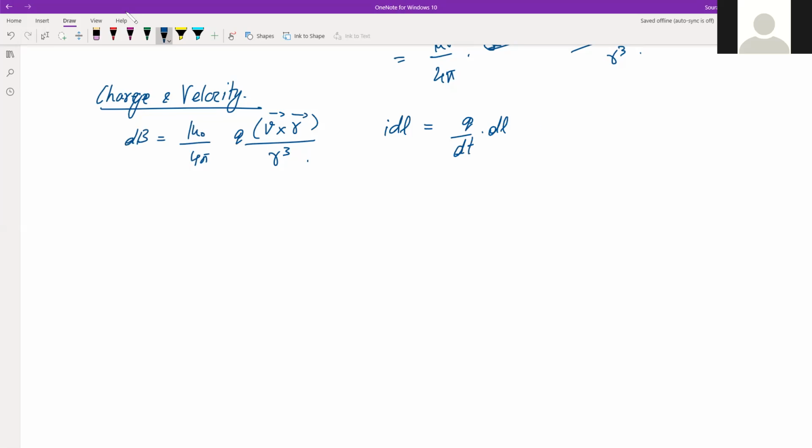So this is equal to Q dl by dt, which is actually equal to QV, so this is velocity. So that is the dB, Q into V into R divided by R cube.